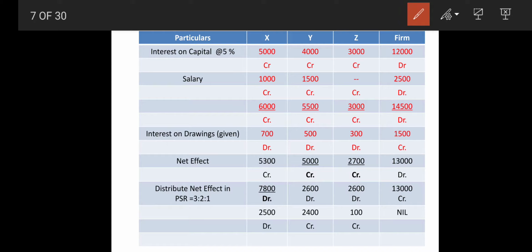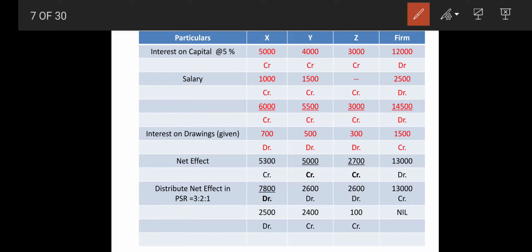Now comes interest on drawings. They had already mentioned interest on drawings. So if you are asked on which side interest on drawings will appear, your answer will be that interest on drawings will be appearing on the debit side of partners' capital, while credit side on profit and loss appropriation account. So have a look on this.